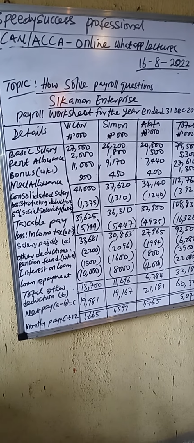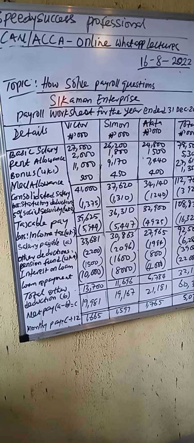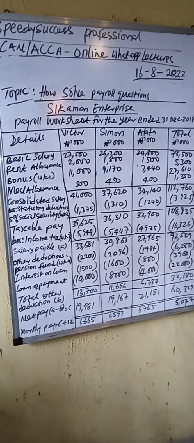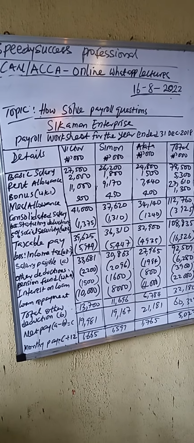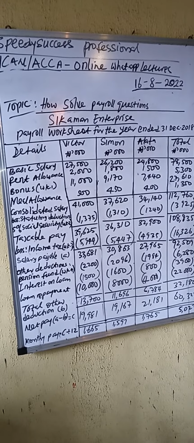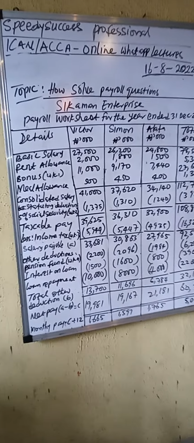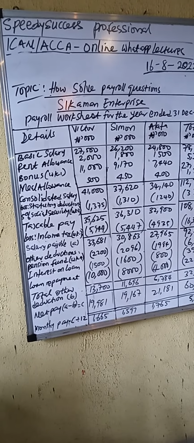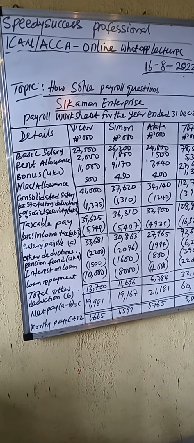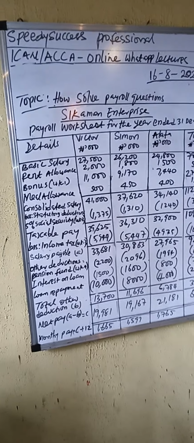Now, we have basic for Victor as given in the question, but the bonus was worked, and you see it in working one. The total of 41 million was his consolidated salary, and less 5%, which you will see in working two, we are able to obtain taxable pay of 39.625 million.